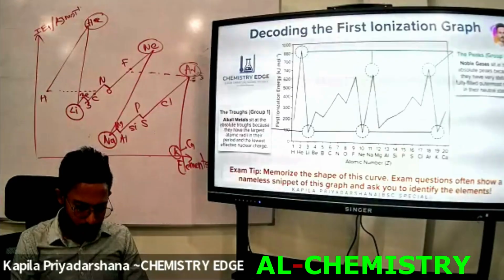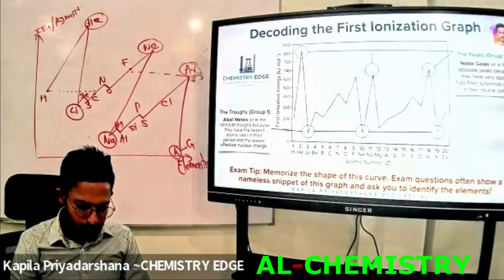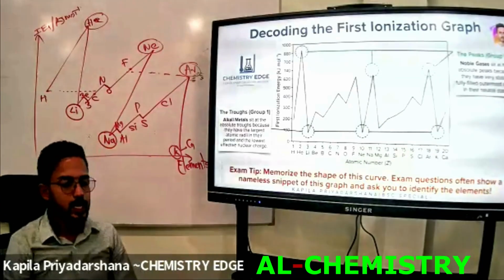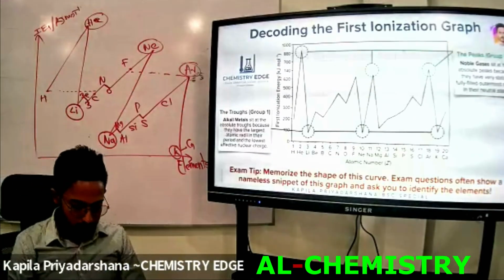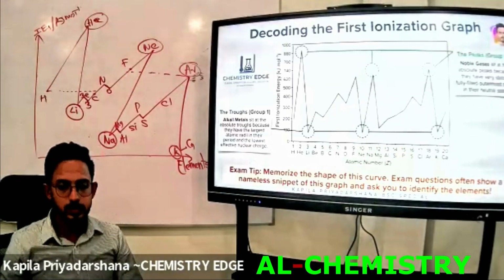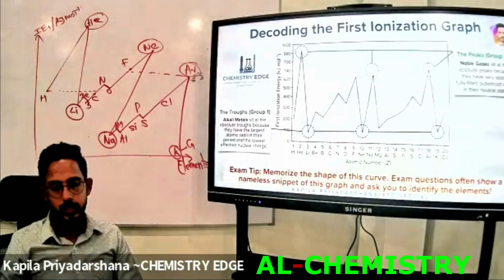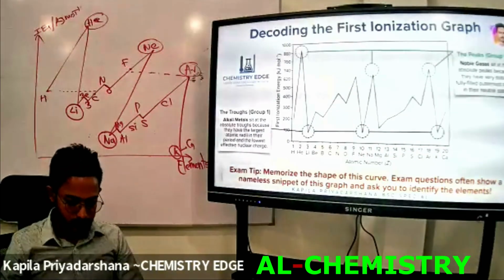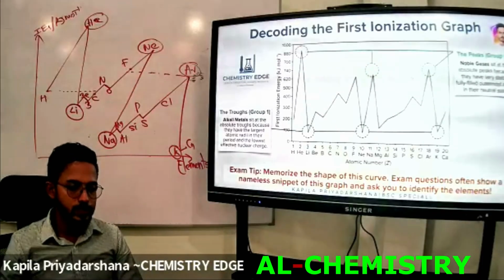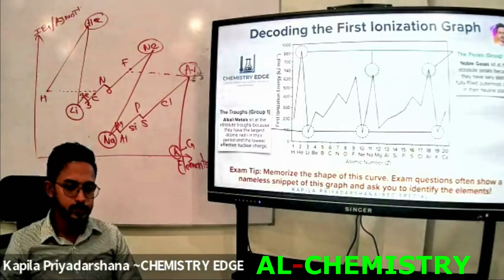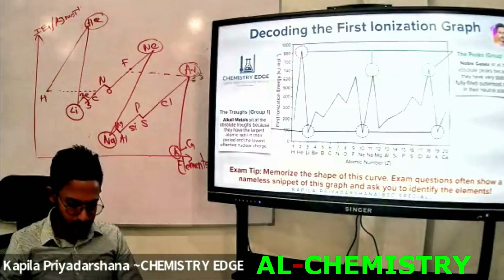Then let's write down the next point. Elements in group 1 lie at the troughs. Thus, they have the lowest first ionization energy.